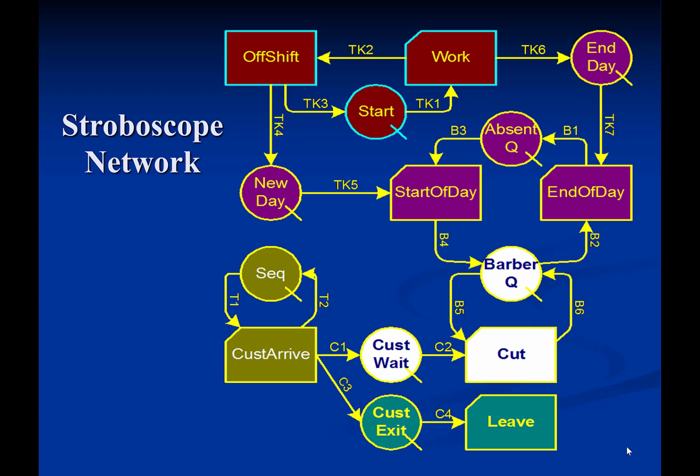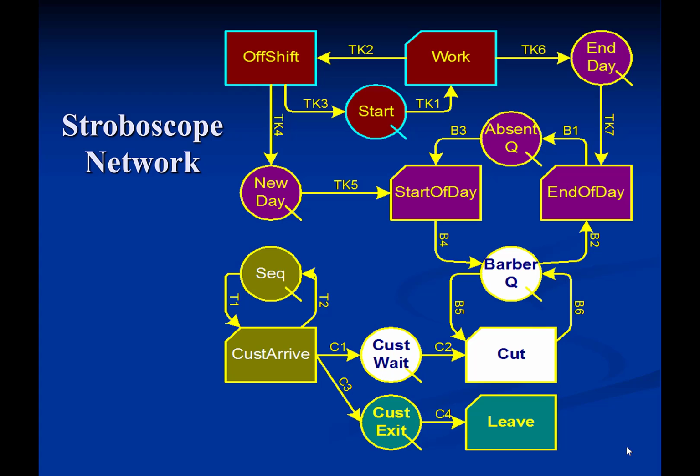When work finishes 8 hours later, it releases the token to the starting Normal activity off shift. 16 hours later, activity off shift ends and releases the token to the Q start to start the cycle again. Thus, work and off shift follow each other in a continuous cycle of 8 hours of work and 16 hours of off time.